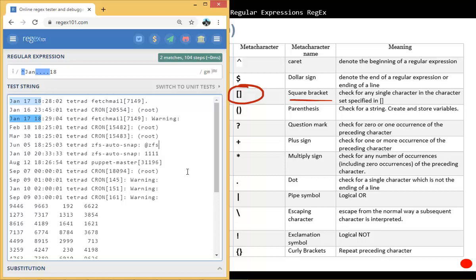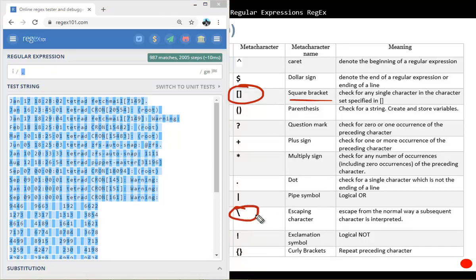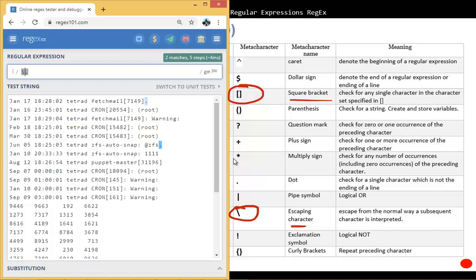So if, for example, let me put it back. If I put a dot there, that just matches everything. But I don't want to match everything. I want to actually match this dot here and this dot here. We're going to need another meta character, and this meta character is called the escaping character. The escaping character escapes the normal way a subsequent character is interpreted. So if we want to match that dot, if we just put a dot, that matches everything. So I need to put the escaping character, and you see that matches only the 2 dots, right?